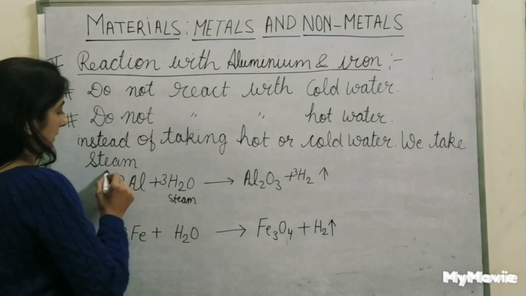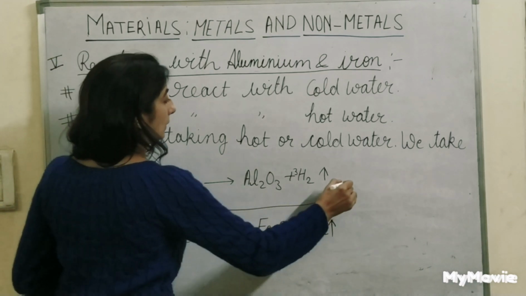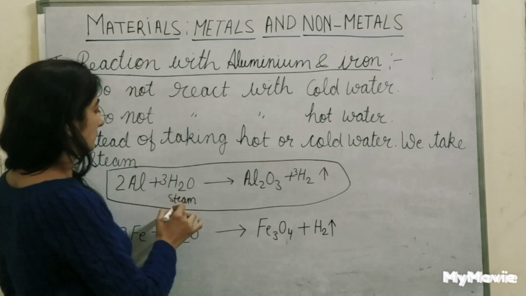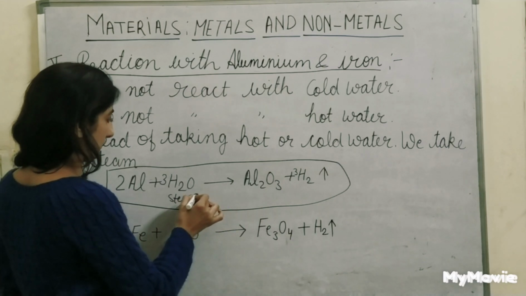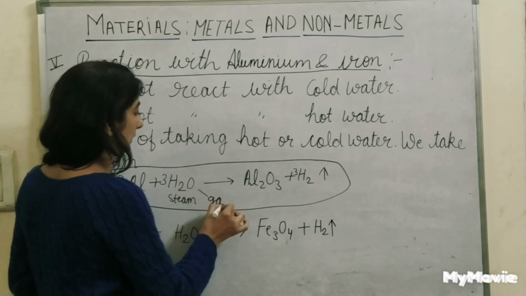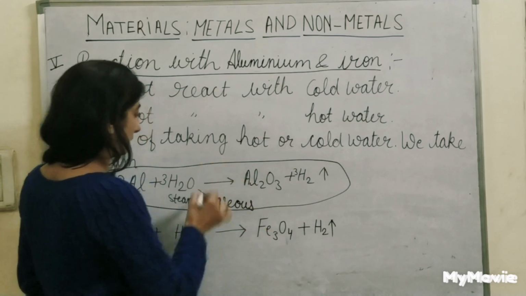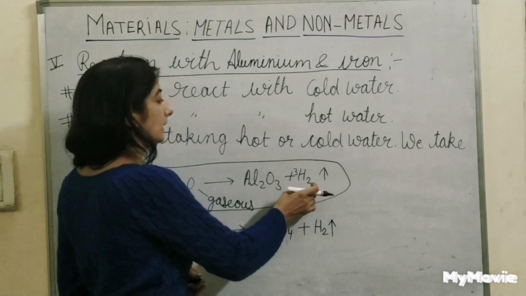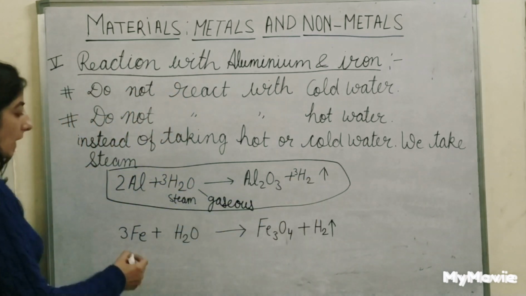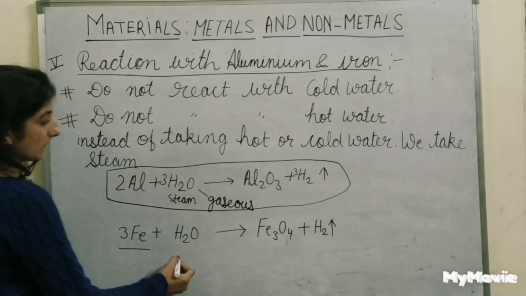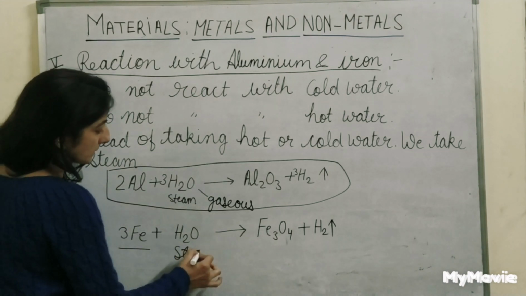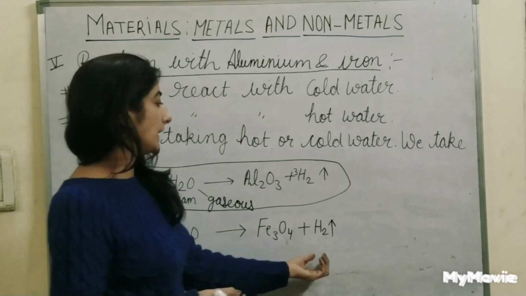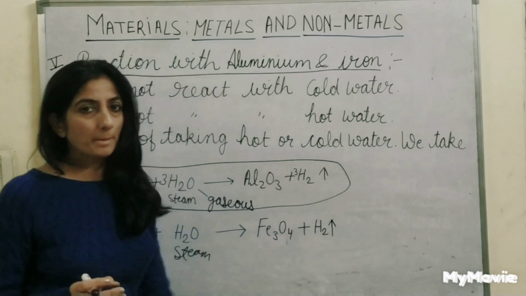This is aluminium. See how aluminium reacts with steam. Aluminium reacts with steam, the gaseous form of water, and gives us aluminium oxide and releases hydrogen gas. Same with iron. Iron reacts with steam, also the gaseous form of water, and gives us iron oxide and releases hydrogen gas.